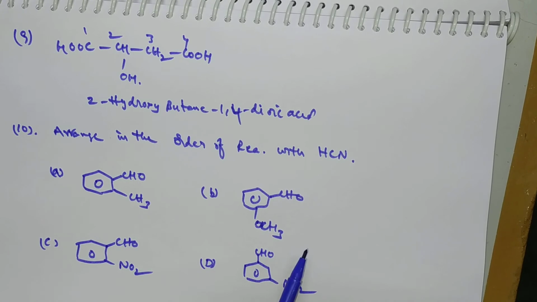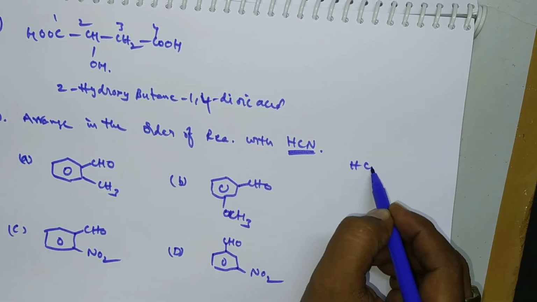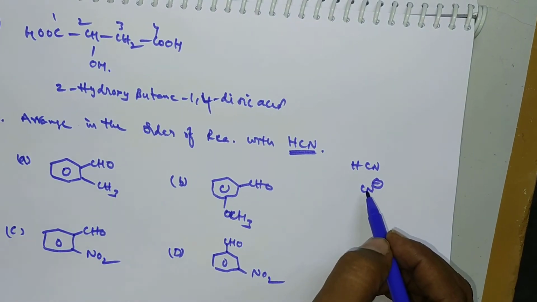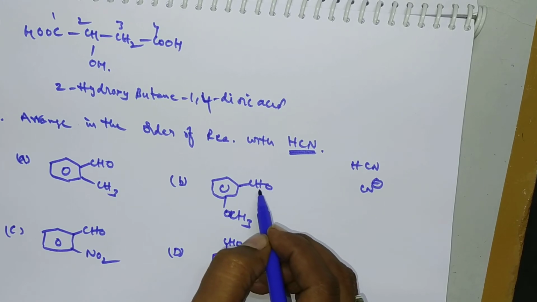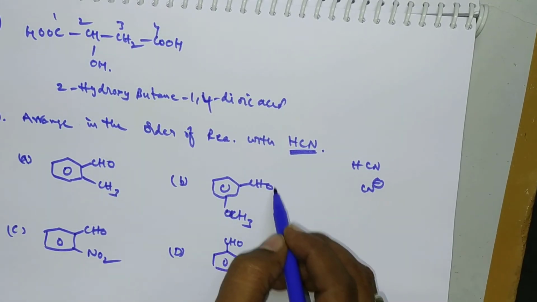He asked to calculate the order of reaction with HCN. Here HCN means there exists a CN minus nucleophile. This nucleophilic addition takes place at the aldehyde, that is CHO. So what is the order of reactivity of this nucleophilic addition reaction at CHO?